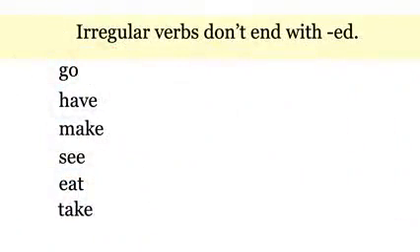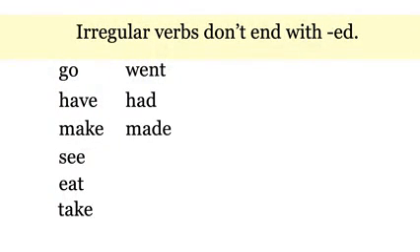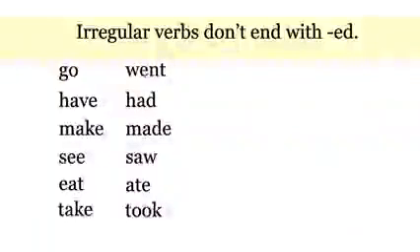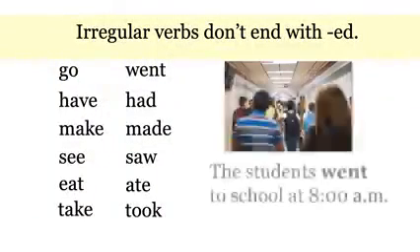Irregular verbs don't end with ed. Here are some examples. Go, went, have, had, make, made, see, saw, eat, ate, take, took. You can see sometimes they look like the verb, sometimes they don't look like the verb. Here are these verbs in some example sentences.